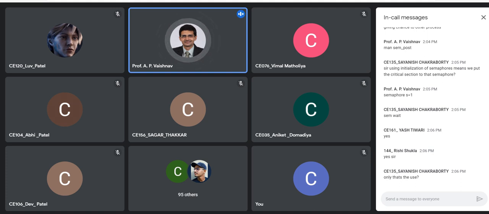Second step is initialize the semaphore. Okay, that we do using sem_init. Third step, before entering the critical section, you call sem_wait. Fourth step, when you exit the critical section, use sem_post. Is that fine, Sanish? That is the process we follow.